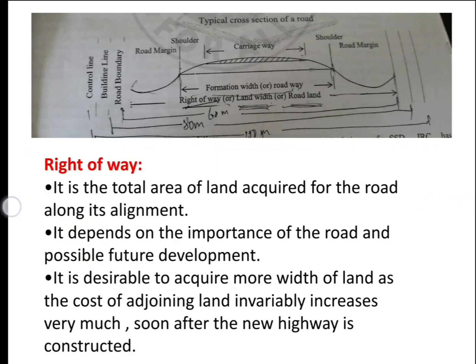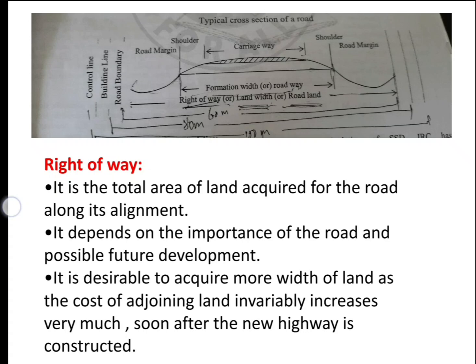In this, right of way means the area of land acquired for the road along its alignment. Hope you know about alignment. After fixing the alignment, the land will be acquired for road construction. The width of the road land that we are acquiring is called the right of way. Right of way includes the formation width. Also, we will provide some space beyond the formation width, that's called the road margin.